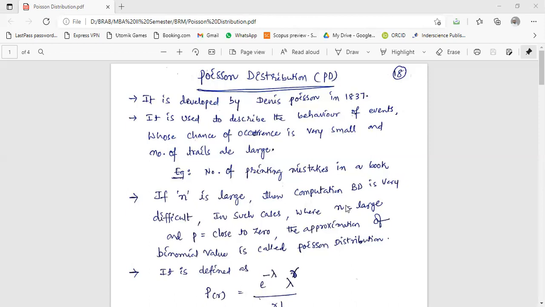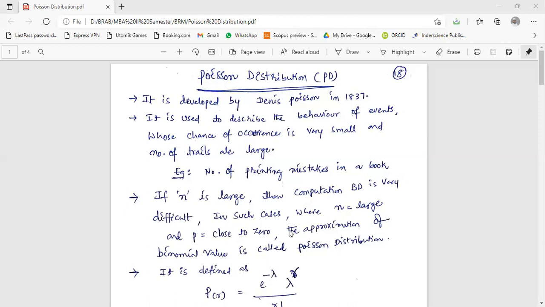When number of trials are limited, 5 times, 6 times, max 10 times, then we can use binomial distribution, because there we can use the formula very easily. If the number is becoming more, then you cannot use the binomial distribution formula, p power r, q power n minus r, that is becoming difficult.